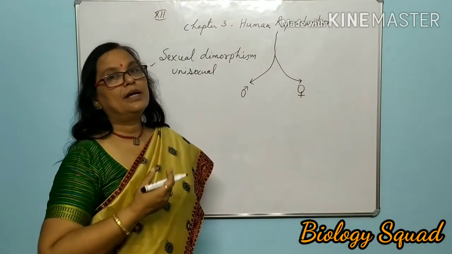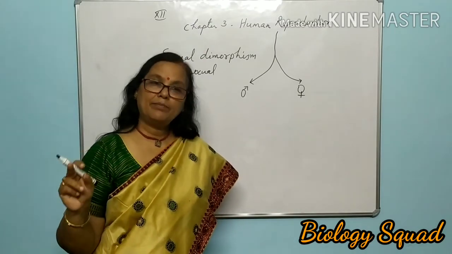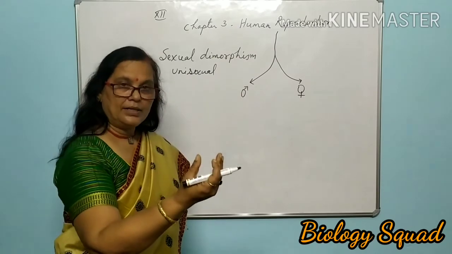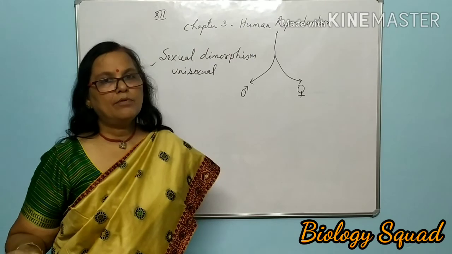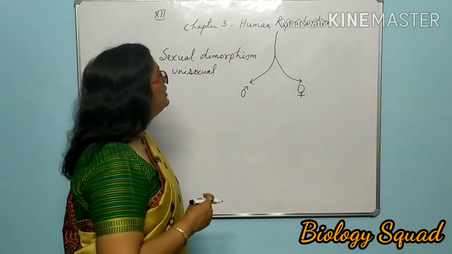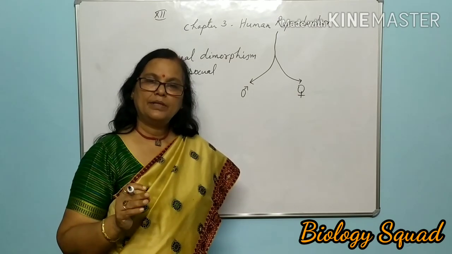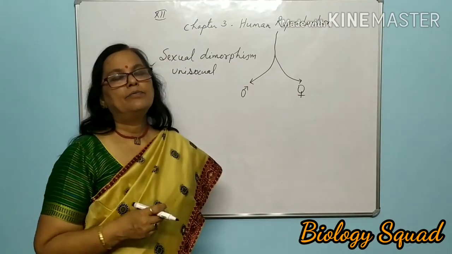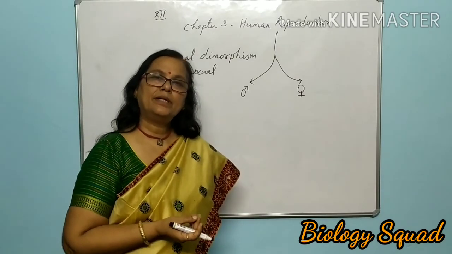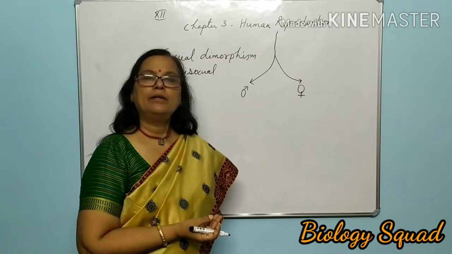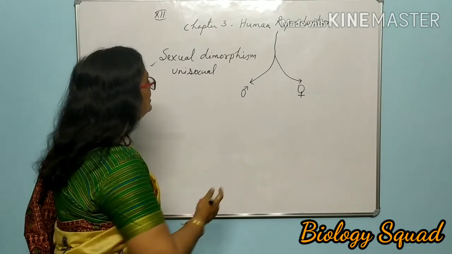You have seen in an earlier chapter, sexual reproduction in flowering plants, there is gametogenesis, formation of pollen grain, formation of ovum, etc. Similarly, in human beings also there is formation of gametes. Gametogenesis occurs for the male gamete as well as the female gamete, separately in male and in female. So let us discuss this chapter separately.